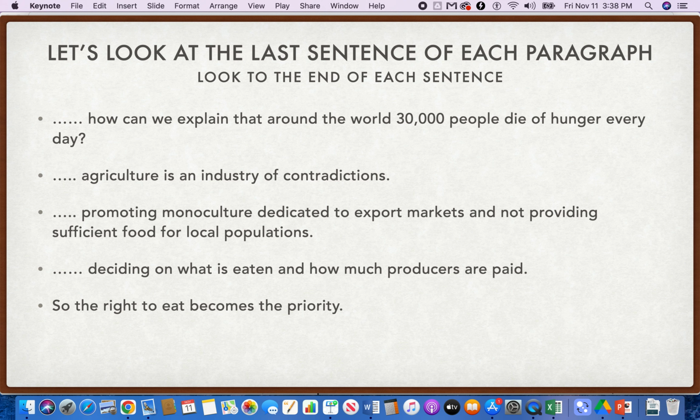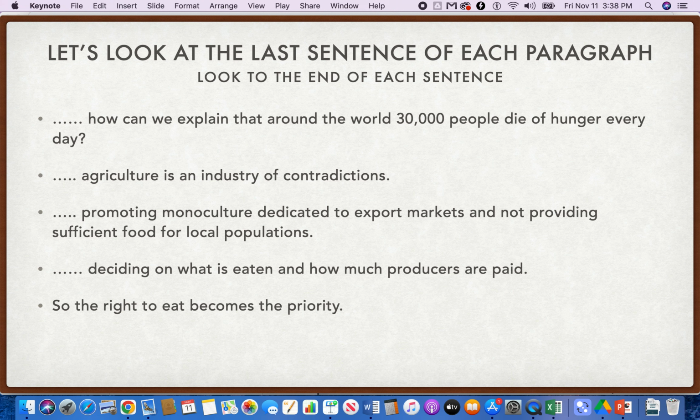He says in the next paragraph, at the end, that agriculture is part of promoting monoculture dedicated to export markets and not providing sufficient food for local populations. Aha! So this monoculture, whether you grow only corn or only rice or only wheat or only soybeans, what you produce is intended for export. It's not intended to be sufficient food for local people.